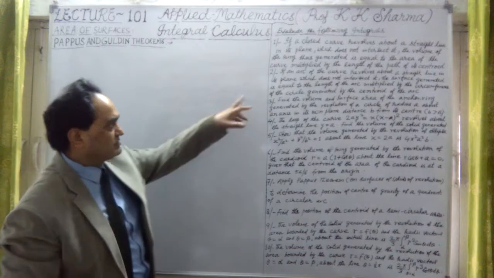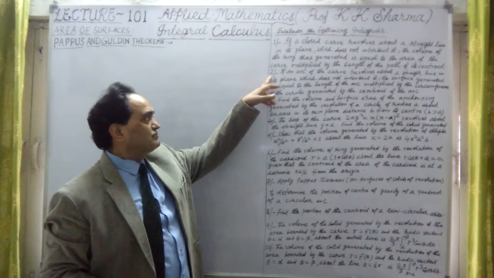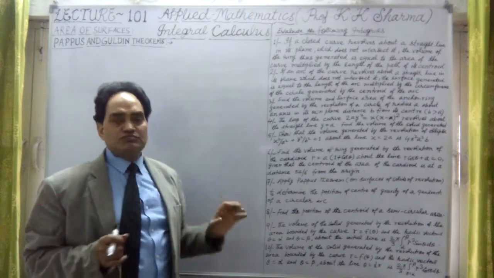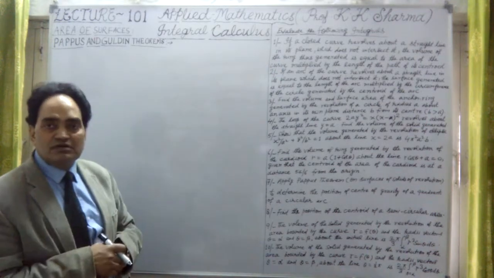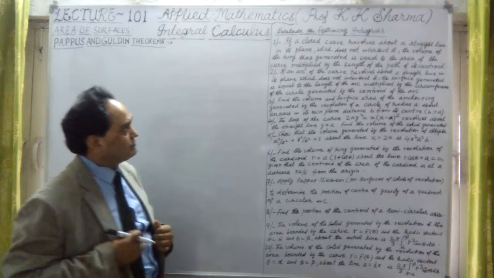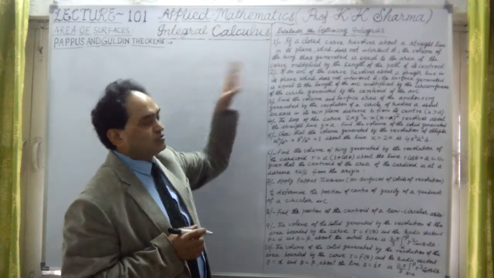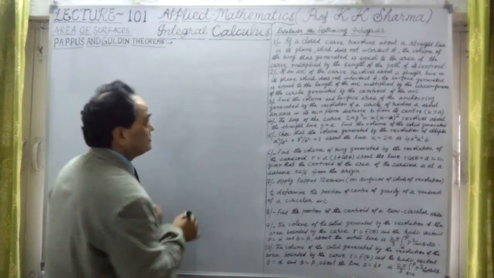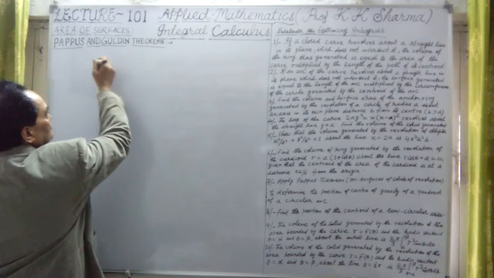Either the surface theorem is first or the volume theorem is first, it doesn't matter. Let the first be the volume theorem and the second the surface area theorem. So what is the Pappus and Guldin theorem?